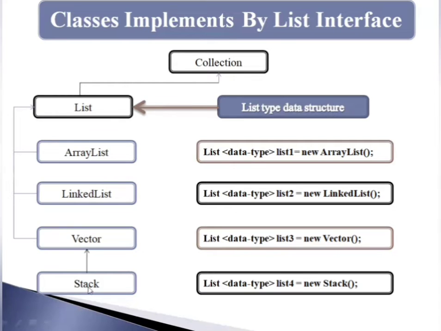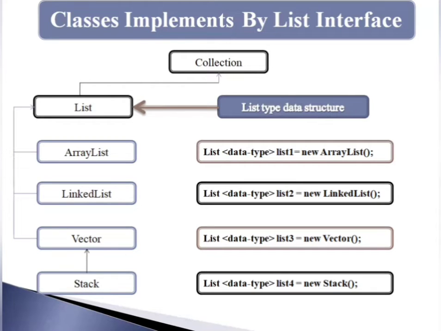So now Stack. The Stack class extends the Vector class, sorry, Vector is a class, not an interface. So you can say Stack is a subclass of Vector, and it implements the last in first out data structure.